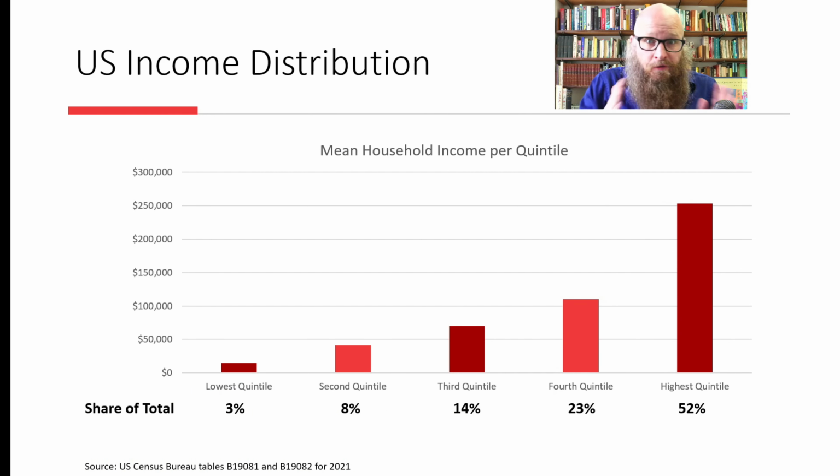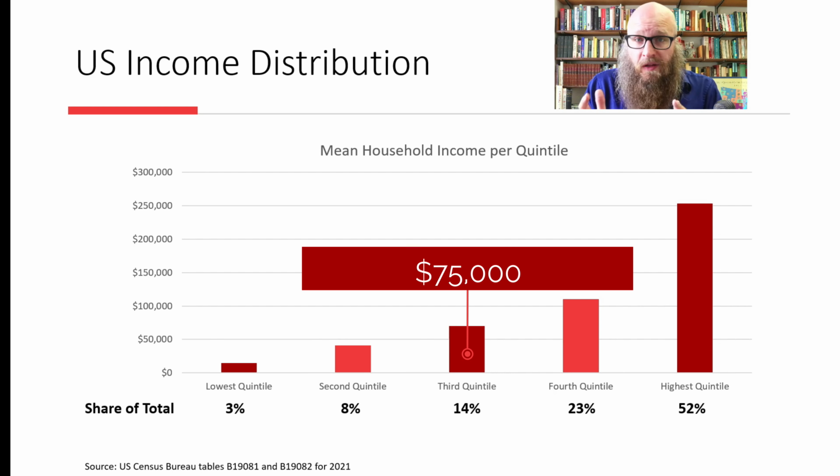First, we'll need to discuss the data. What are the measures of income distribution? This graph splits up society into 5 portions. Each quintile represents 20% of the population based on relative income. The poorest quintile earns around 3% of the total income in the country, whereas the highest 20% earn over half of the total income in the country. The height of each bar represents the mean income in that group. So folks in the third quintile, right in the middle, what we traditionally would think of as the middle class, are earning on average $75,000 a year.